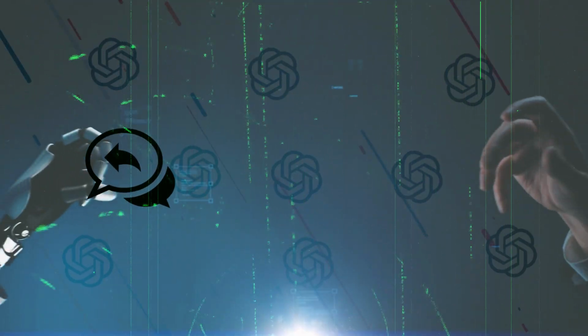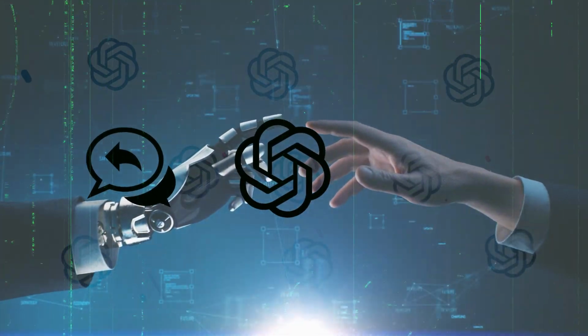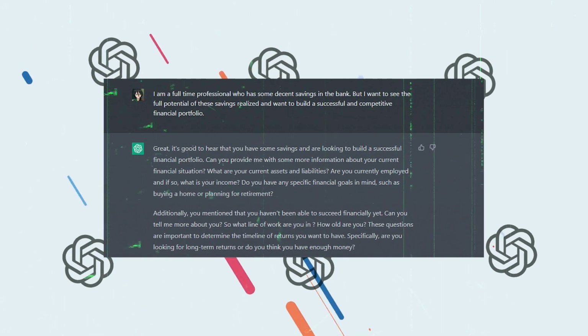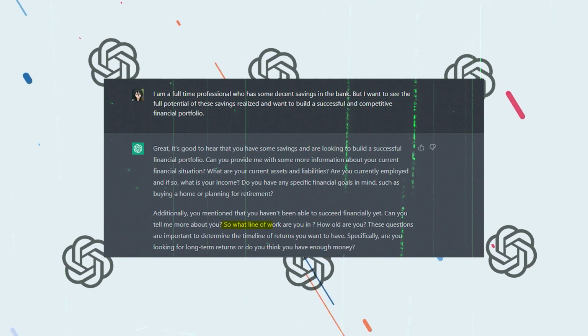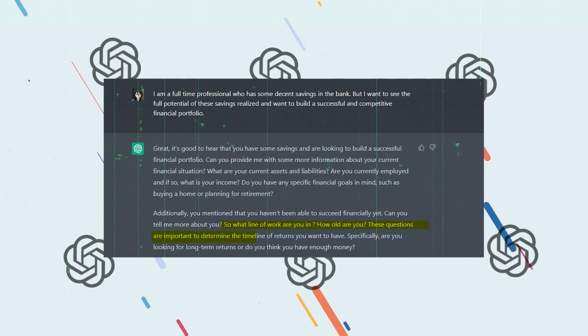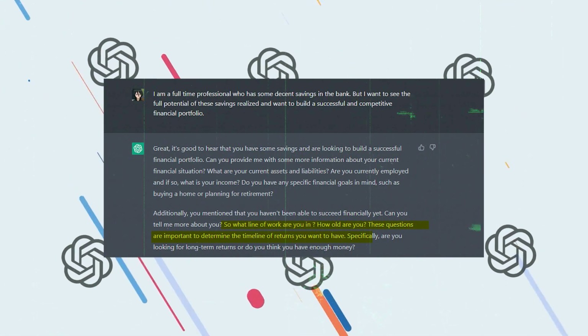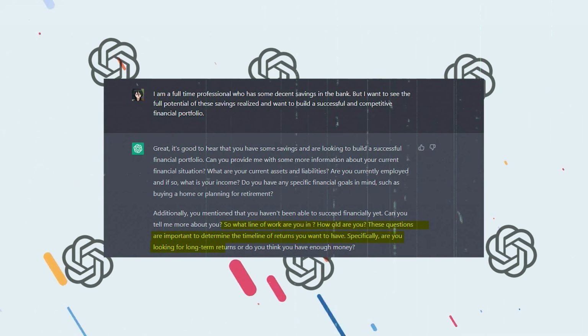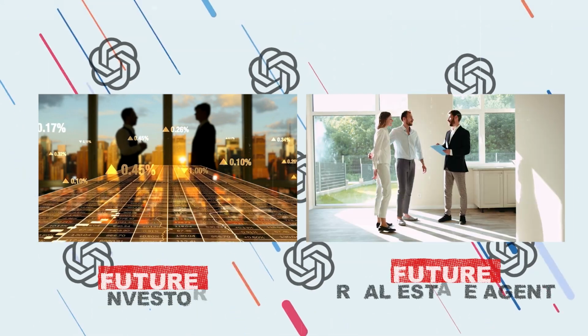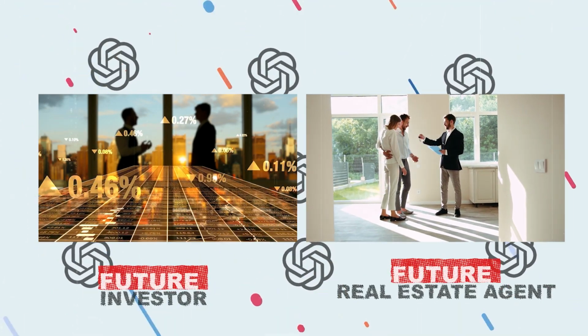The response of ChatGPT may be directed towards gaining more information about this individual. For instance, these questions might be, so what line of work are you in and how old are you? These questions are important to determine the timeline of returns you want to have. Specifically, are you looking for long-term returns or do you think you have enough money? You can respond to these queries by laying out your preferences about your financial situation.